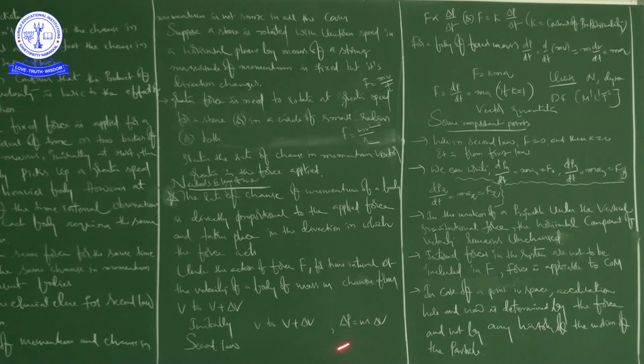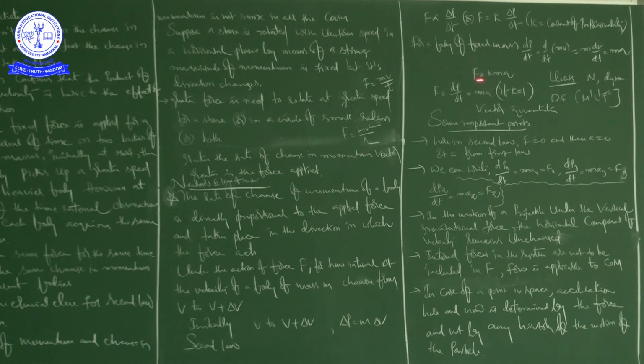Okay, right. Next, second law here. So according to Newton's second law of motion, from this theoretical statement we are writing F is directly proportional to delta p by delta t, or F is equal to k into delta p by delta t. So here k is the constant of proportionality.